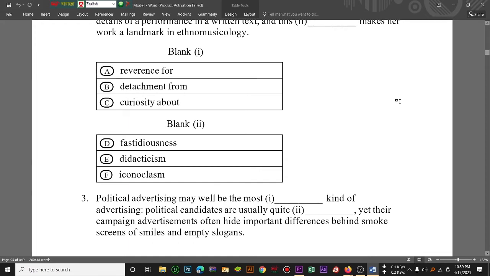So this is the answer. And option 2, there are three options, and do you know the meaning of fastidious? Fastidious means going or acting with careful attention. And didacticism: didacticism is related to morally instructive, and iconoclasm is the name for a belief.